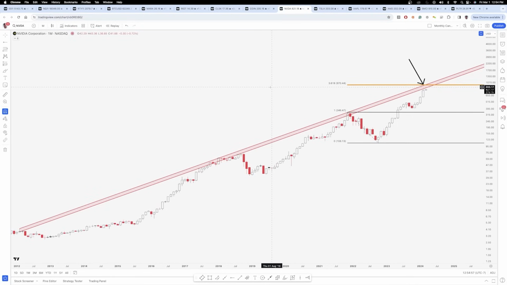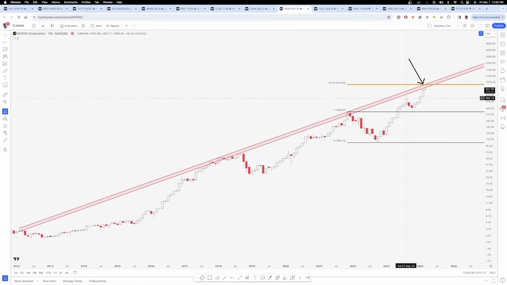NVIDIA, this thing just continues to melt up, but we are starting to near this diagonal trend zone above. And what's really interesting here is that you have this 3.618 extension, and this is the most recent big measured move. If you wanted to take this smaller measured move, you could use this maybe on a daily or a weekly candle. But if you wanted to really take the most relevant large downside move, which would be used as your measured move, it would be from the November 21 high to the October 2022 low. So that's your measured move.